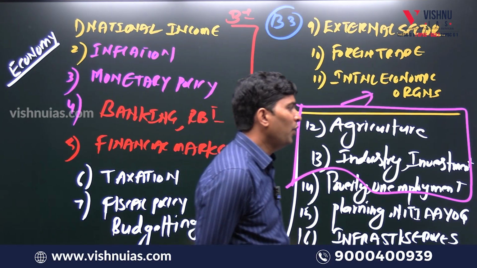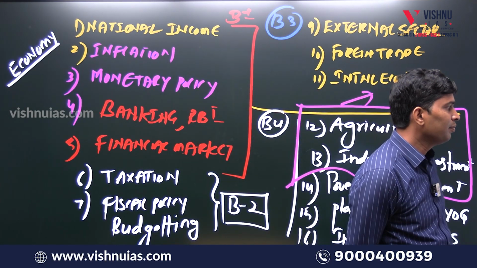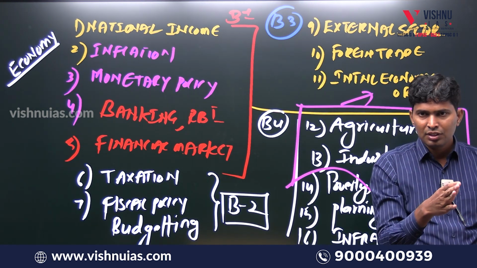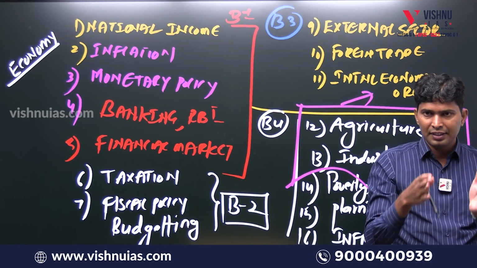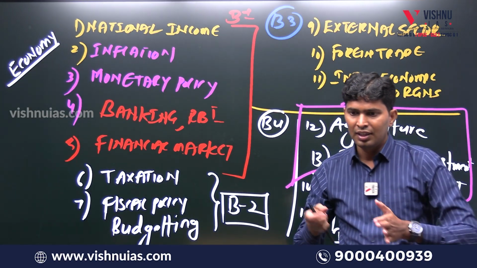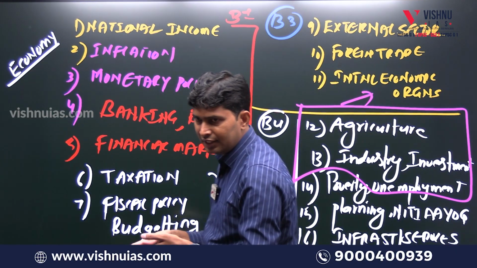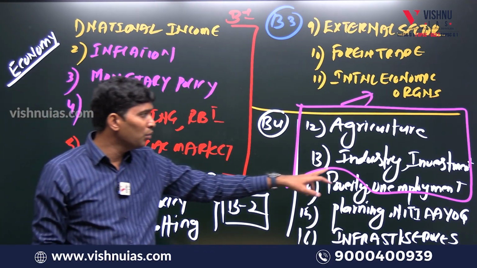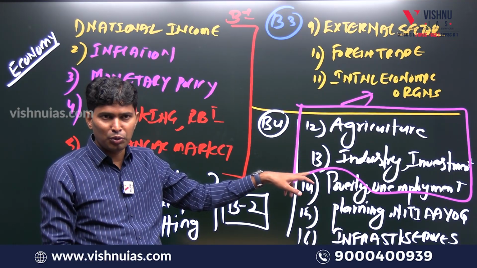Industry. How industries evolved over a period of time, how industry was before British, after British, IPR 1948, 1956, 1977, 1988, 1990, present LPG reforms. So Industrial Revolution 1.0, 2.0, 3.0, 4.0.